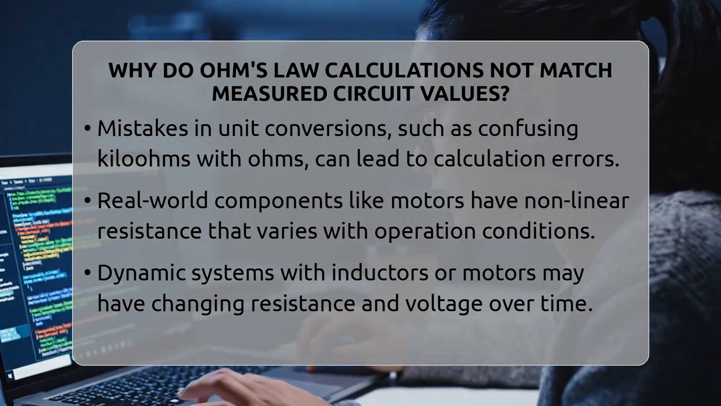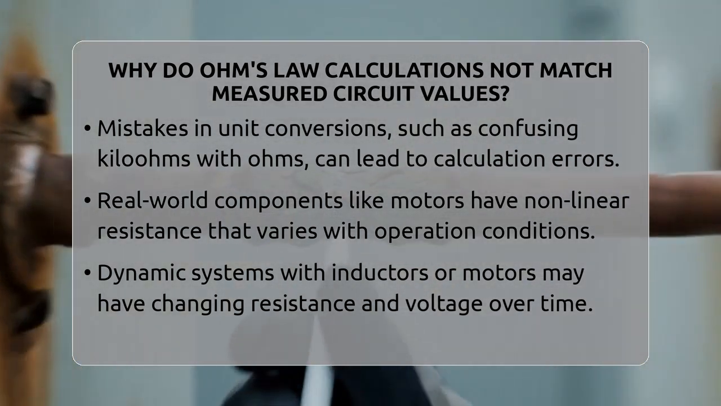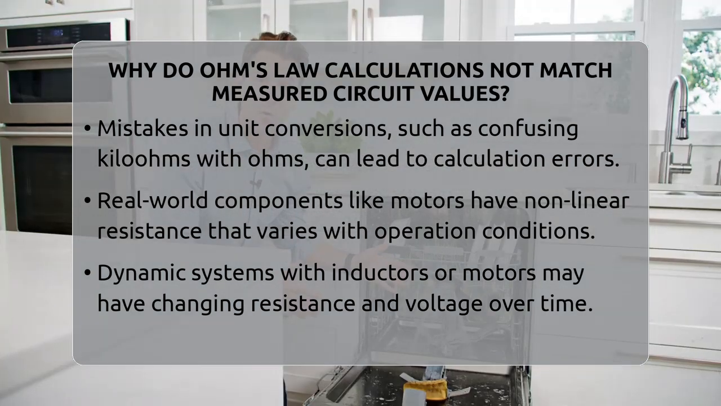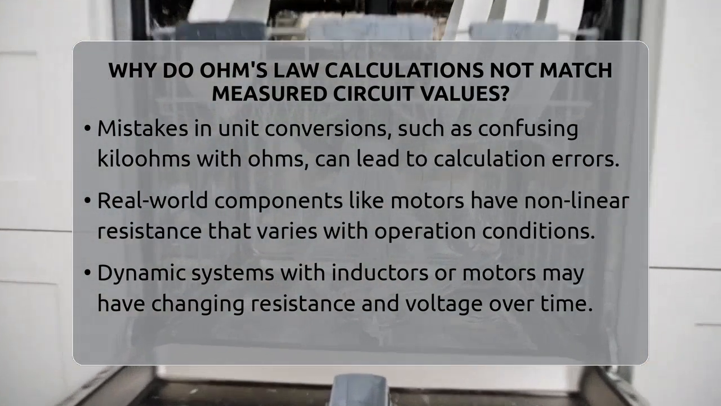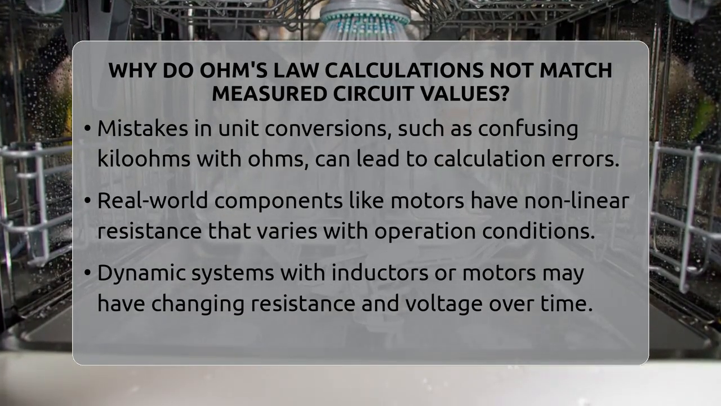Also, unit conversion mistakes happen often. If resistance is given in kiloohms and you forget to convert to ohms, your calculations will be wrong. For example, 1 kiloohm equals 1,000 ohms. Forgetting that can lead to big errors in current calculations.